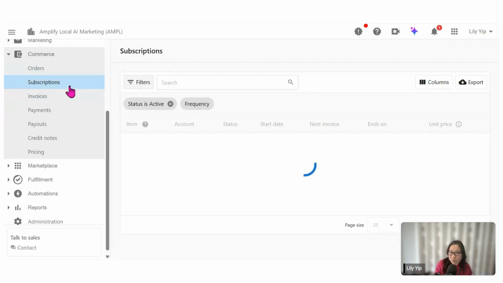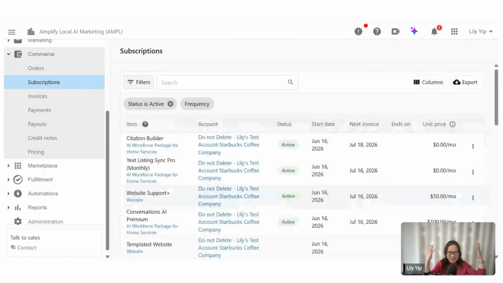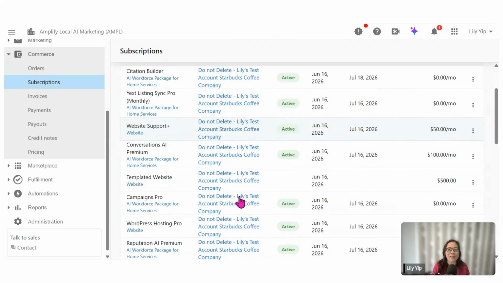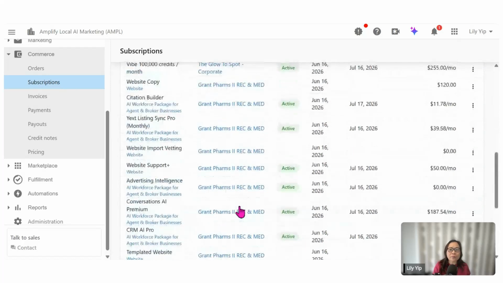Now, for subscriptions, similarly, this will be all the subscriptions that you have kick-started for all the accounts within Partner Center for yourself. So you can scroll through.